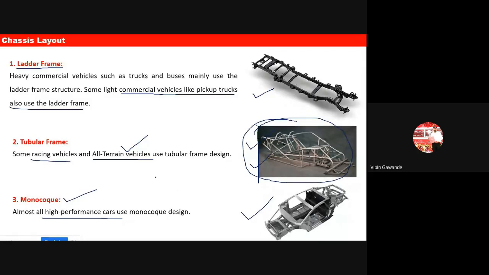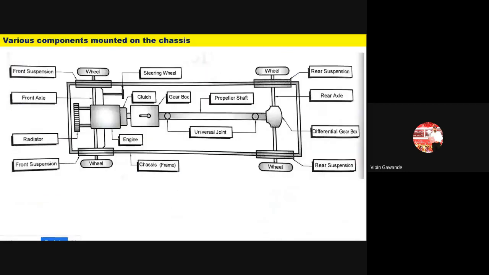Then we have discussed the various components mounted on the chassis. This is the most important part we have to discuss. This is the basic frame, the rectangle that is the basis of our chassis, and then different parts are mounted on this chassis. We started with the axle, the front axle and the rear axle. The axle is one kind of shaft. It may be a rotating or non-rotating part, on which the wheels are mounted.